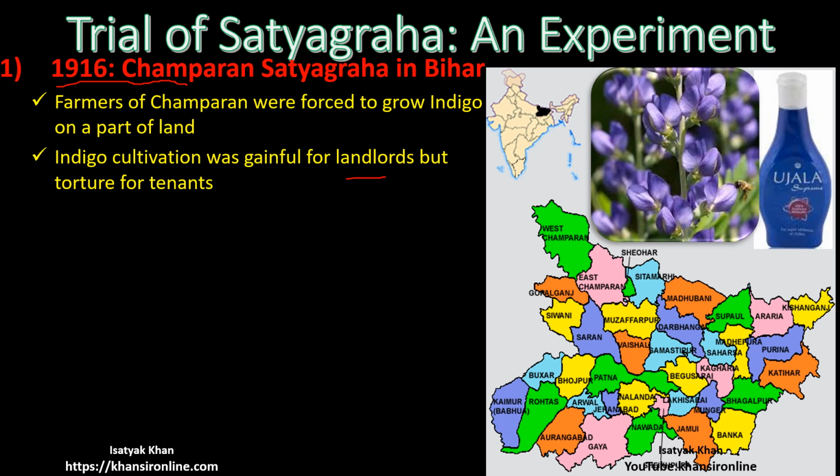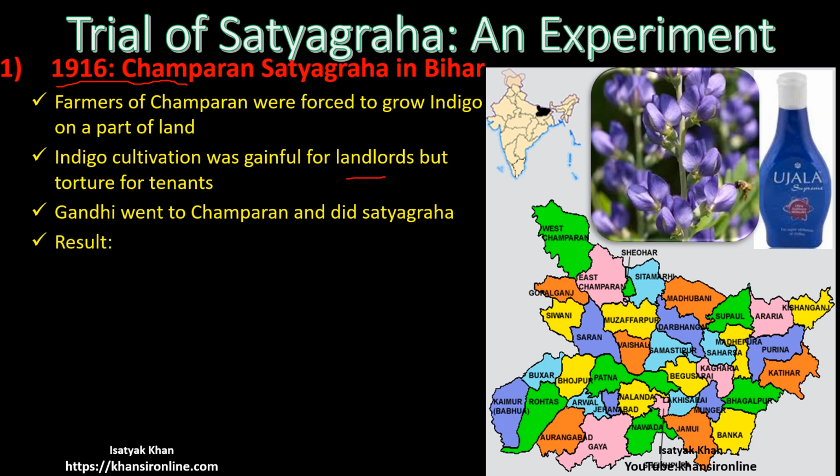As a result of that, farmers were economically poor and they had very little land available with them to grow the other crops that they needed in day-to-day life, like wheat, grain, pulses. Since there was less land available with the farmers, there was food shortage also. So these people went to Gandhiji and asked for his help, and Gandhiji agreed to help them, and came to Champaran to help these farmers who were troubled by the British laws.